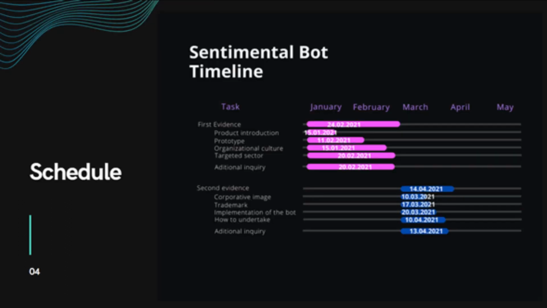Timeline. With this project, we must deliver just 2 important documents. The first evidence has the product introduction, prototype, and other important inquiries. We have sent this document on February 24th. The second evidence will be sent in 1 week.